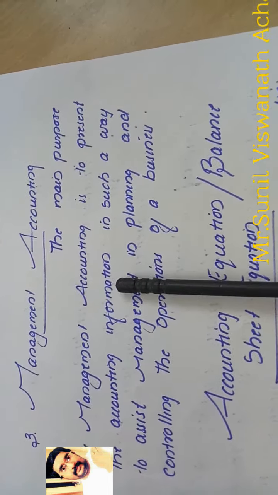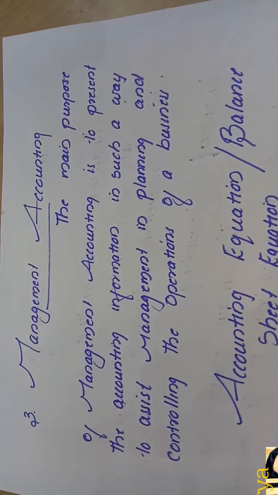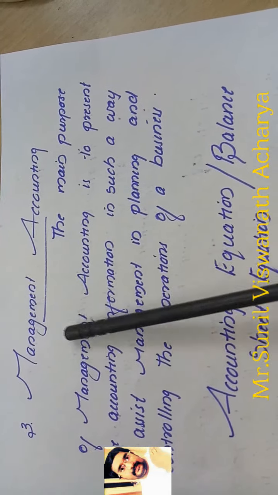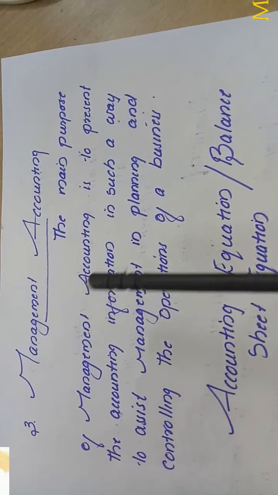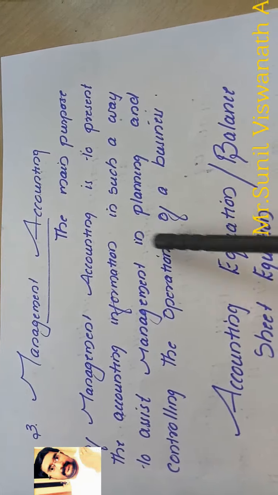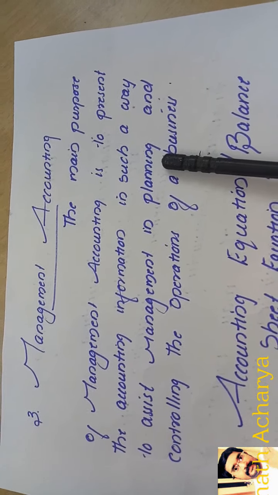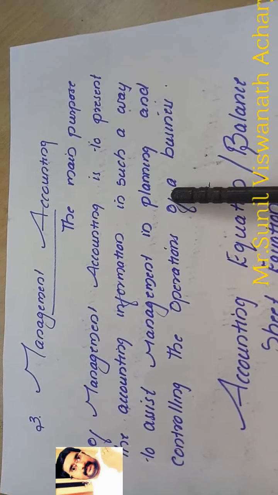They want to analyze it more, and that account is management accounting. Through management accounting, the information can be presented in such a way that management can take major decisions, plan, and control the operations of a business.